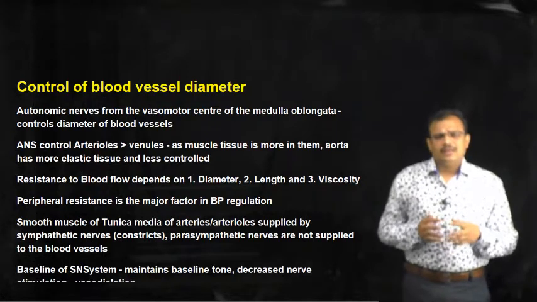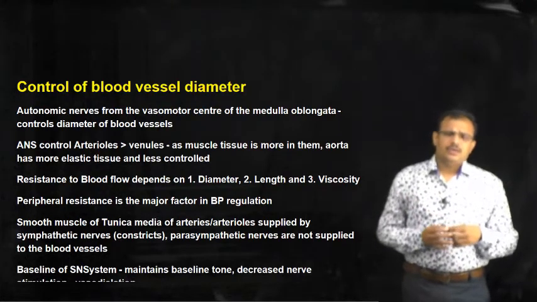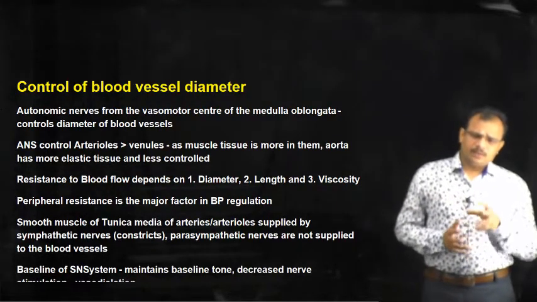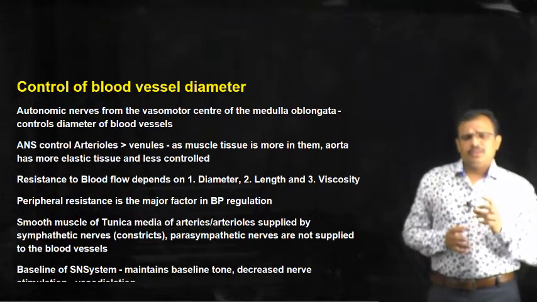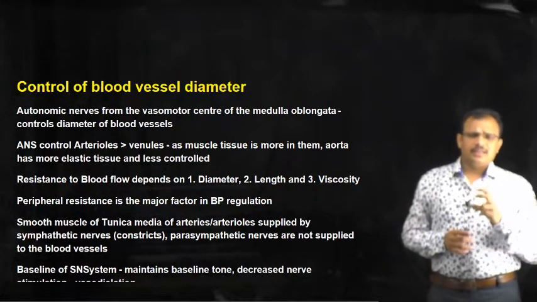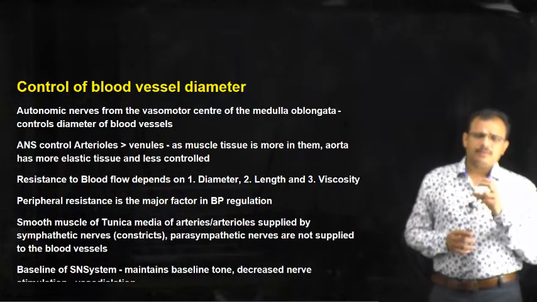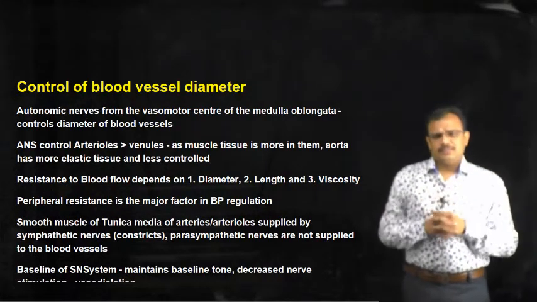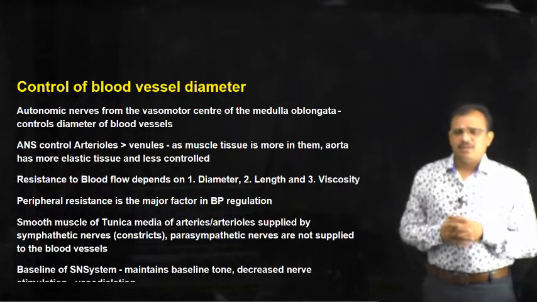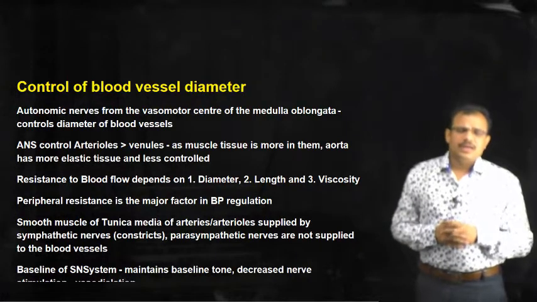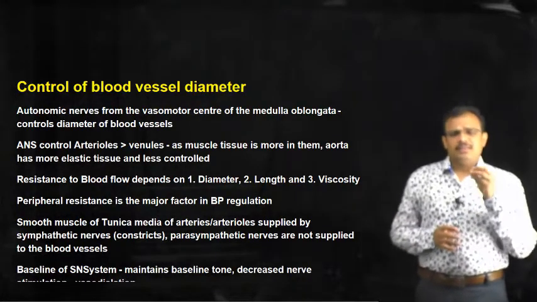The length of the blood vessel and the viscosity of the blood are almost constant, so it is only the diameter that regulates the blood resistance. Smooth muscles of the tunica media of arteries or arterioles are supplied with sympathetic nerves.